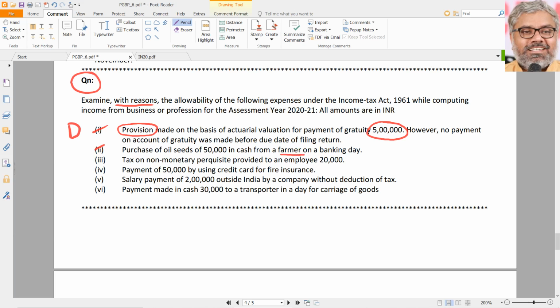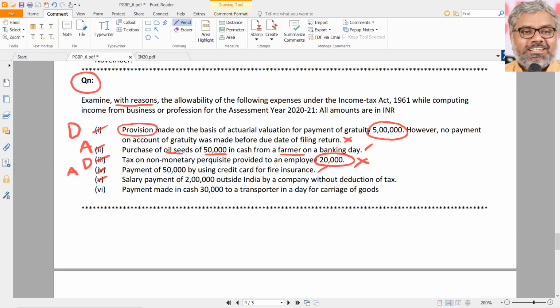Second, purchase of oil seeds 50,000 rupees in cash from a farmer on a banking day. From a farmer purchasing oil seeds, cash does not matter. Rule 6DD exception applies. That means second case, it is allowed as deduction. Third case, tax on non-monetary perquisite provided to an employee 20,000 rupees is disallowed. Why? Because the same was already given as exemption to the employee under the head of salaries under 10(10CC). So third point is disallowed. First one is disallowed. Second one is allowed. Then fourth point, payment of 50,000 rupees by credit card. Credit card, of course, allowed, no problem. There is no issue with credit card. It is allowed as deduction.